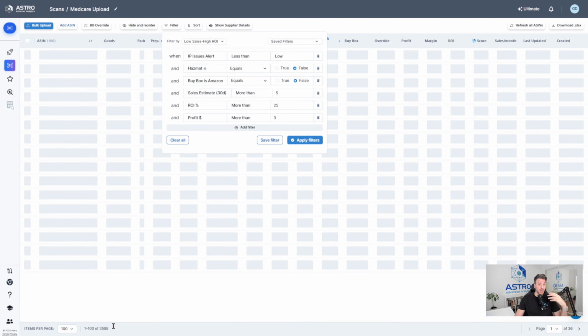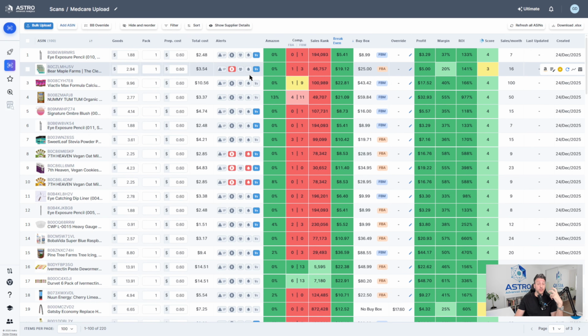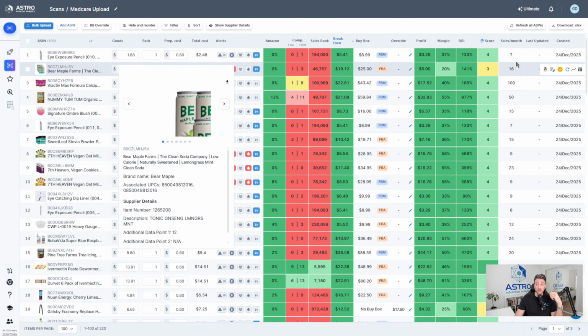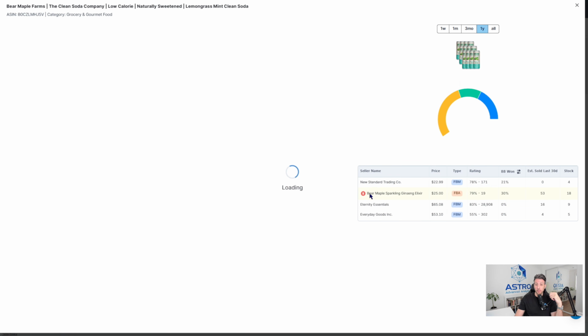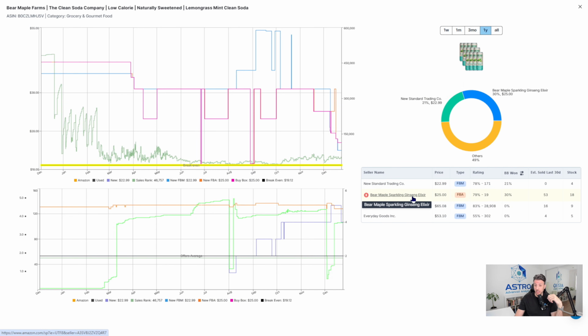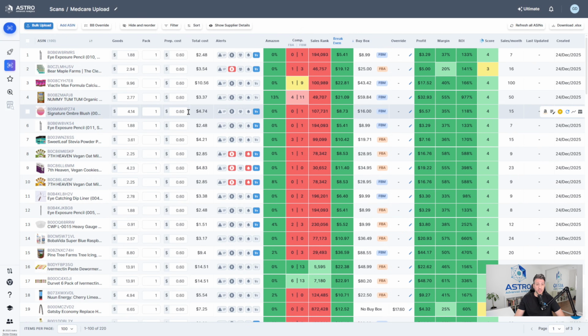3,588 products. Let's see how many we're going to be left with. I see a few products here where the brand's actually selling them. For example, this one here, Bear Maple Farms. If I check out the chart and all the offers data, I can see there you go, Bear Maple Sparkling Leaves Ginseng Elixir. So they're also selling the products, so I probably want to avoid some of these products.